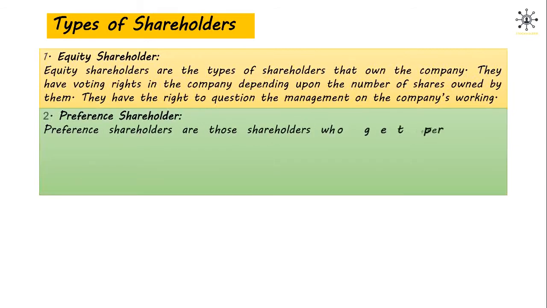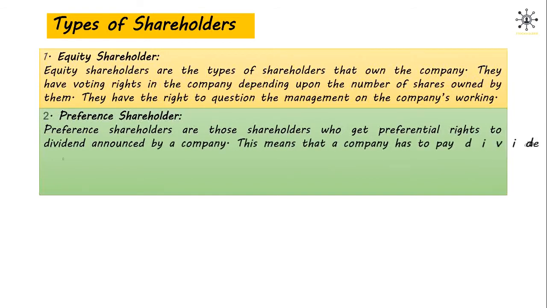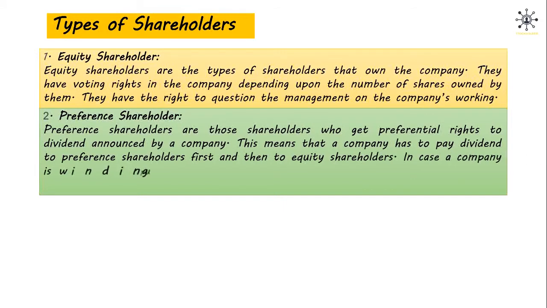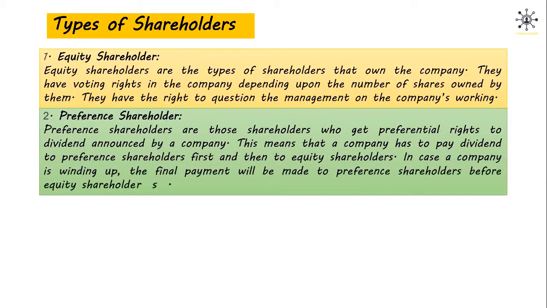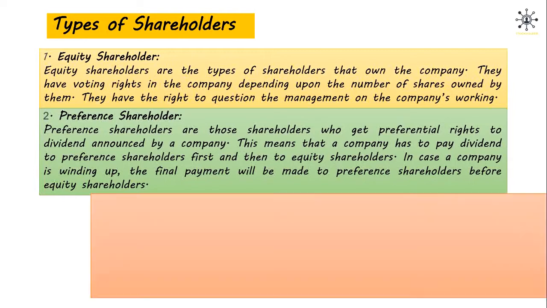Preference shareholders are those shareholders who get preferential rights to dividend announced by a company. This means that a company has to pay dividend to preference shareholders first and then to equity shareholders. In case a company is winding up, the final payment will be made to preference shareholders before equity shareholders.